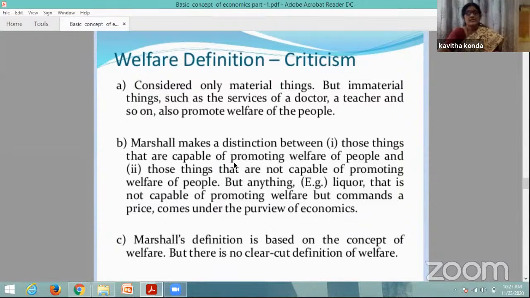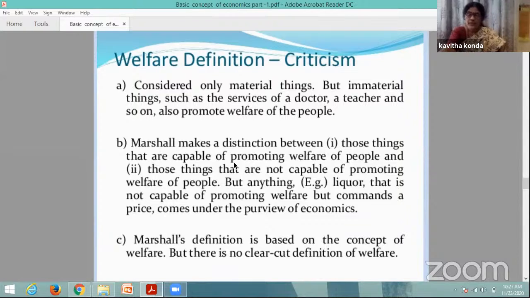Next, the main criticisms of Marshall's definition. He considered only material things. In his definition he said the attainment and the use of the material requisites of well-being. Material requisites means only material, the physical goods which can satisfy human beings.